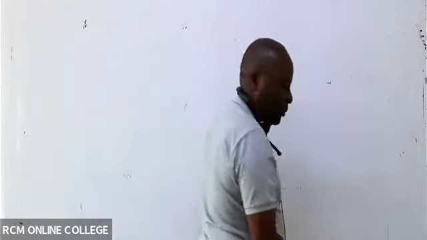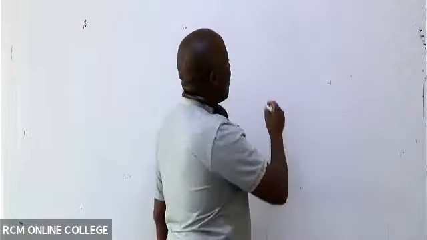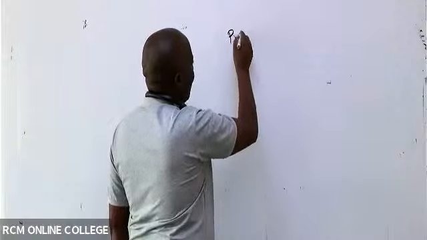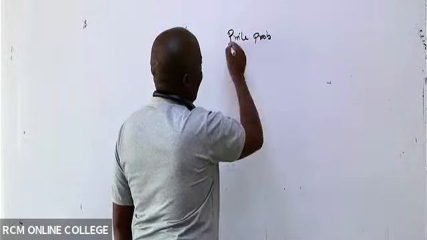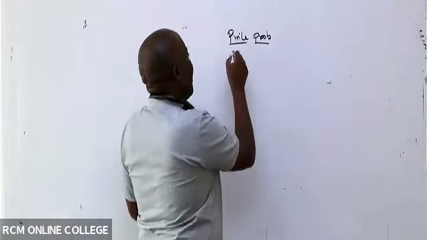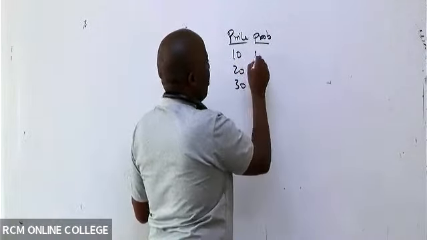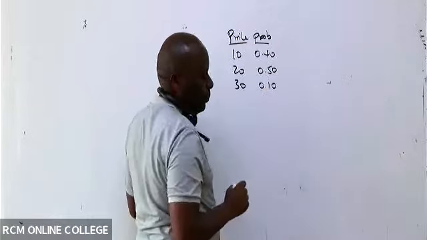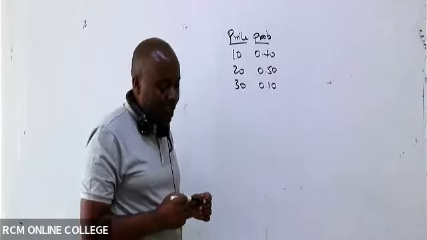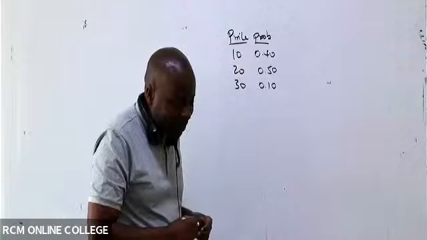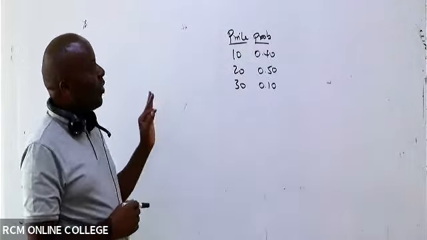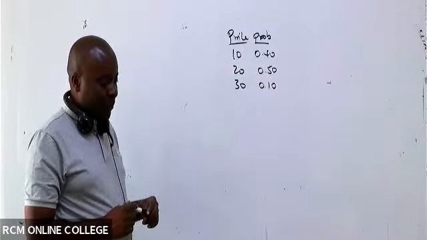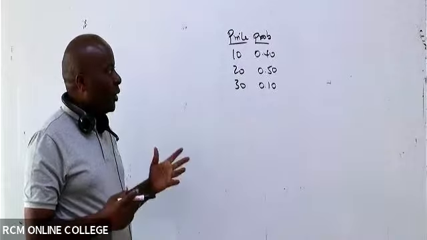All right, so ladies and gentlemen, here we are. I would want us to look at this scenario where they have given us, for example, price versus probabilities. So the price could either be 10, 20, 30, probability 0.40, 0.50, 0.10. So could you kindly go ahead and give us the random number ranges? But now remember, here we've got how many decimal places? 2. 2 decimal places. Not a problem at all.